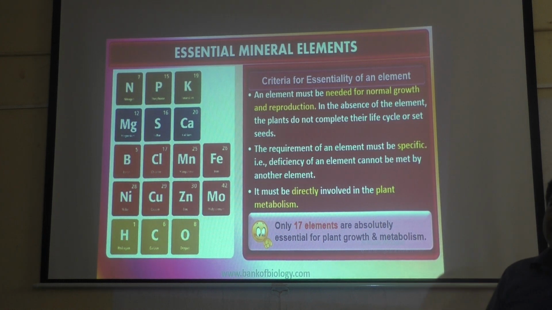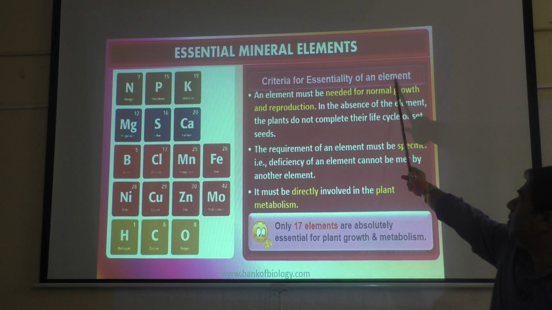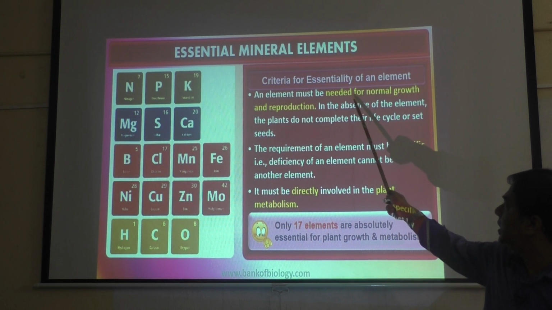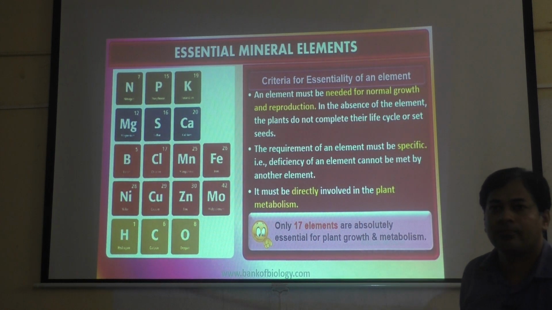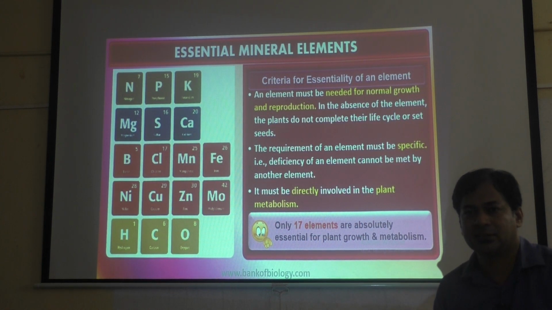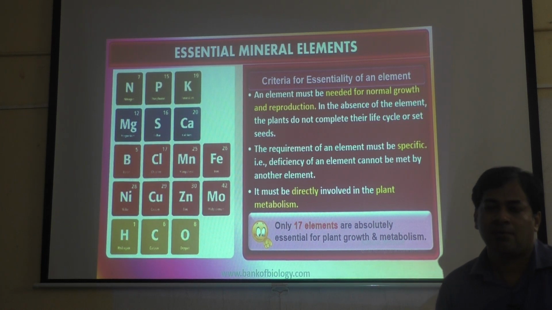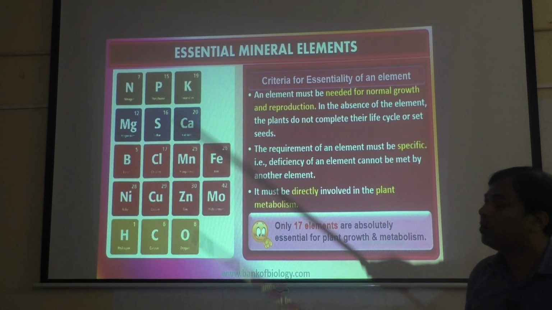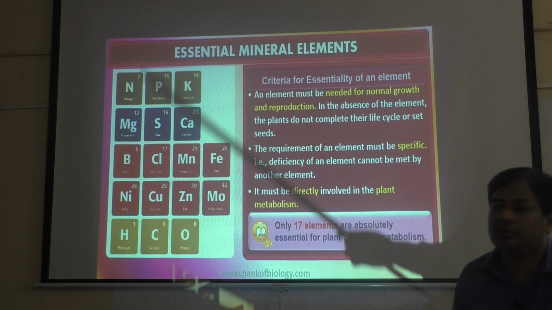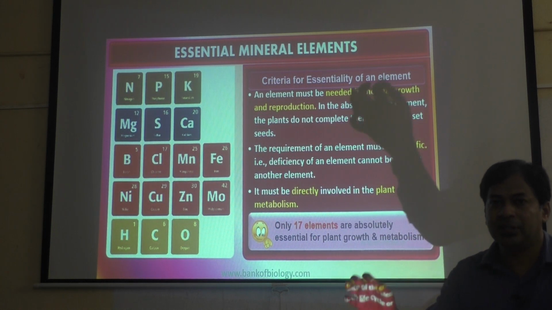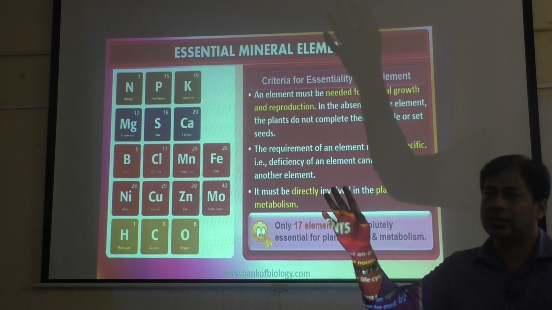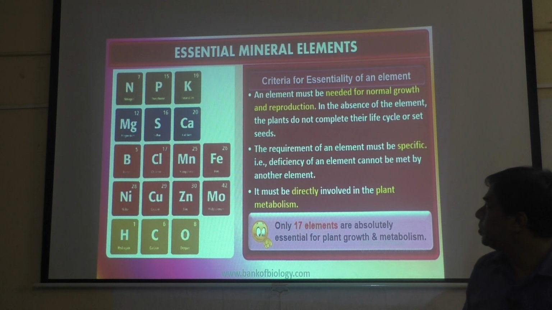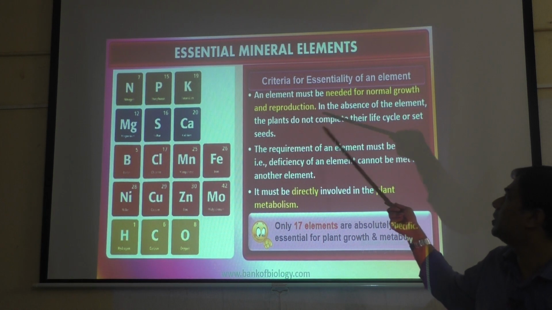Let us see what is the criteria for essentiality of an element or mineral. Number 1, element must be needed for normal growth and reproduction. Suppose rice requires calcium. Why does it require calcium? Because that plays a very important role in normal growth of that plant and also reproduction of the plant. That means if that particular mineral is not given to the plant, then plant growth doesn't happen, no reproduction. Okay, so element must be needed for normal growth and reproduction.